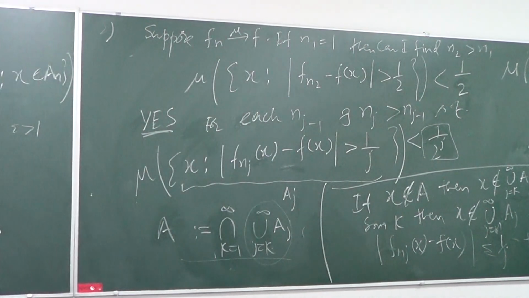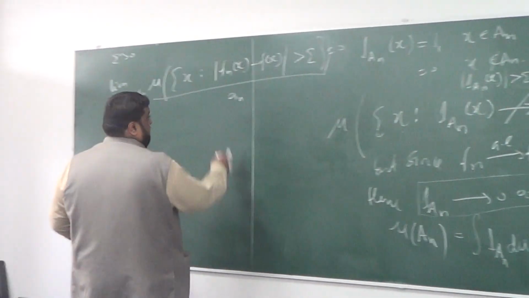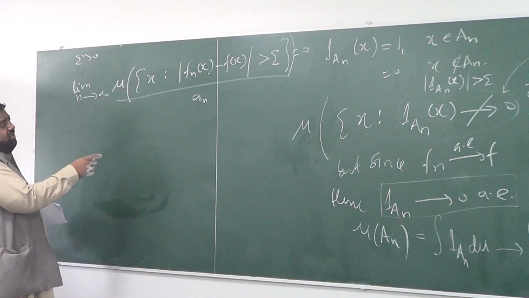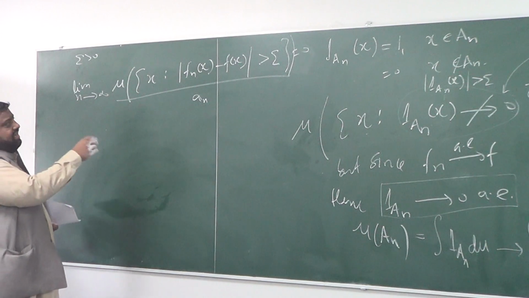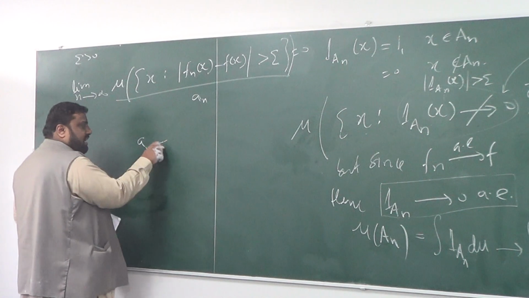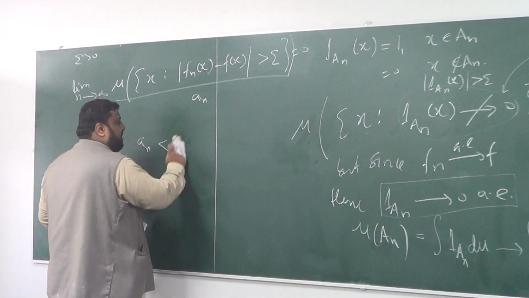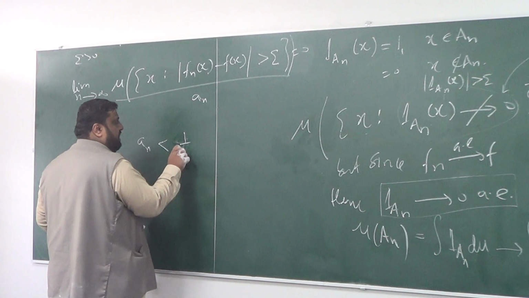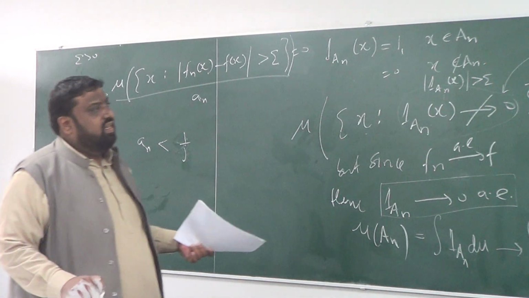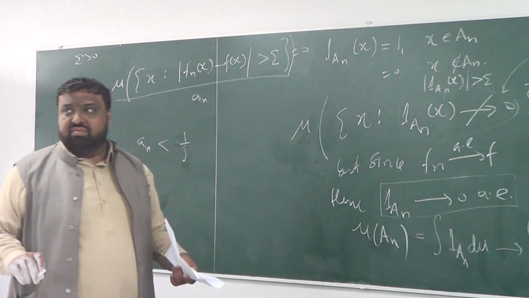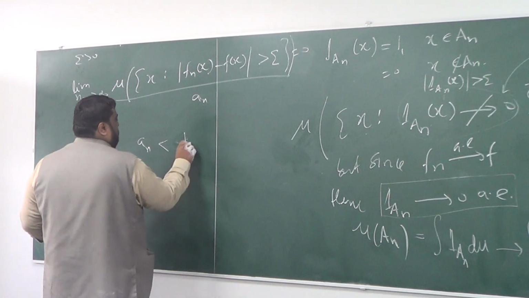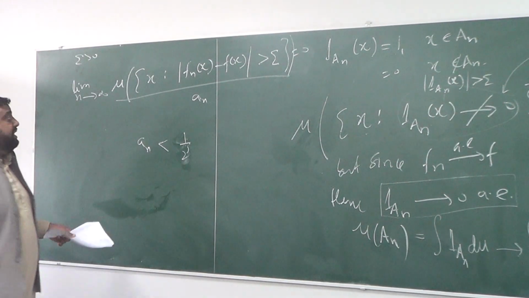I can choose it, it's a sequence of real numbers. I want to make this sequence a_n smaller than the previous 1 over j. The question is, can I do it? 1 over 2^j. Can I do it? The answer is that I can do it.